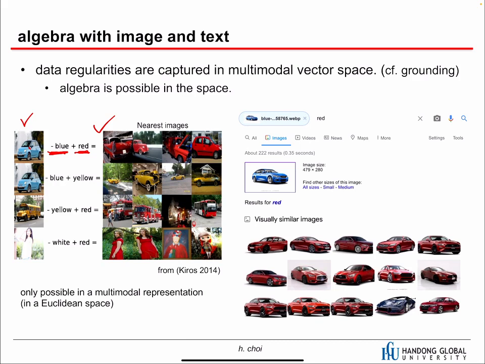And also we can do another algebra to change the color, and now we can have similar cars with a different color. And actually this is available in Google search. I got this image and I put in red, and when I searched, I got these similar images. As you can see here, the car shape is quite similar, but the color is red.